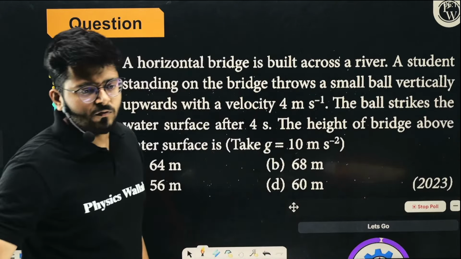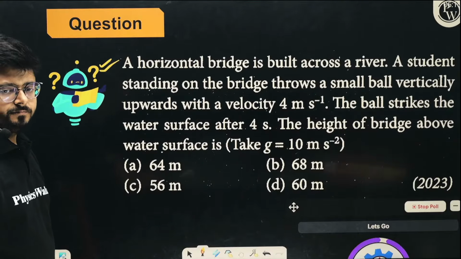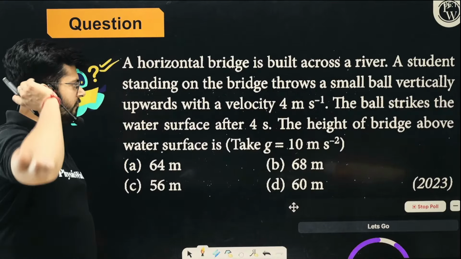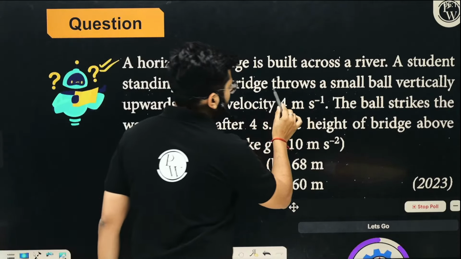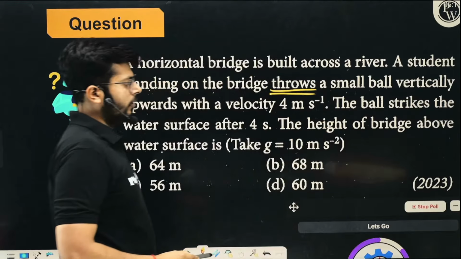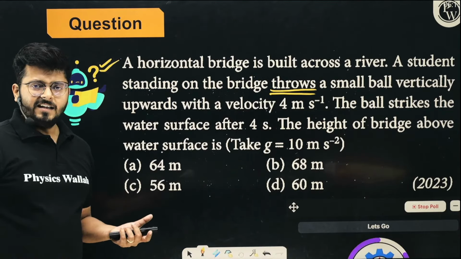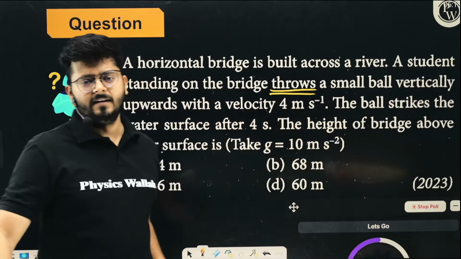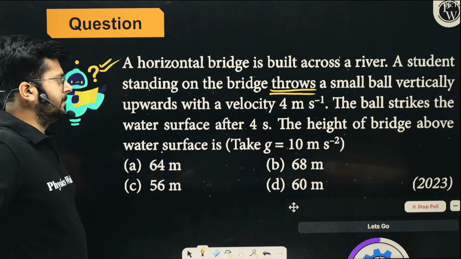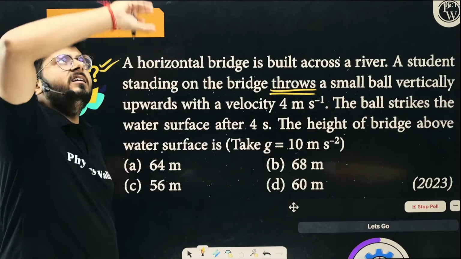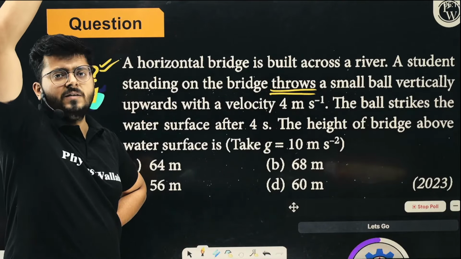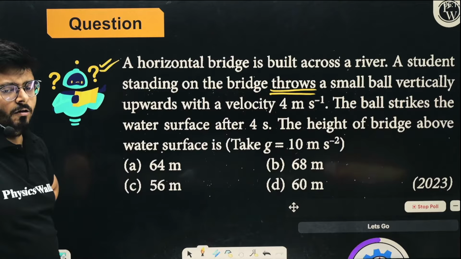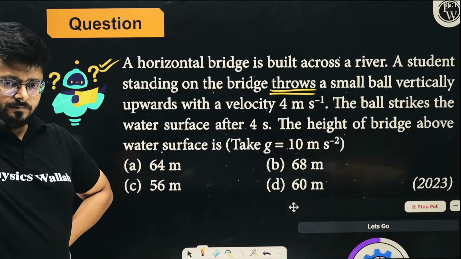All right, so try to solve this question. Now, when we are saying that he is throwing a small ball, the question is simply saying that the initial velocity is not zero. The body starts the motion at 4 meter per second. Then the ball will reach the highest point, where the velocity will become zero. So what will be the time it takes to reach the topmost point? Think about it. Try to solve it.